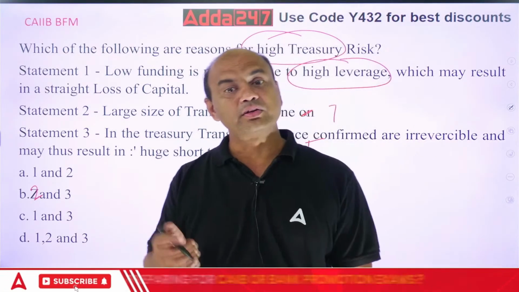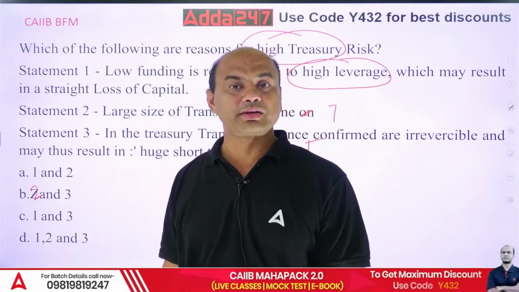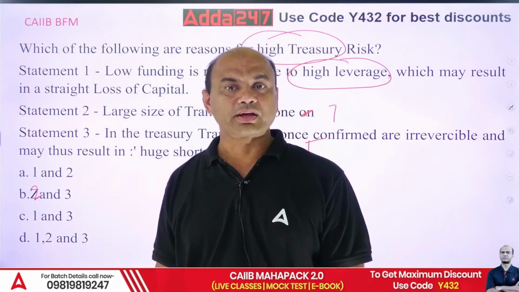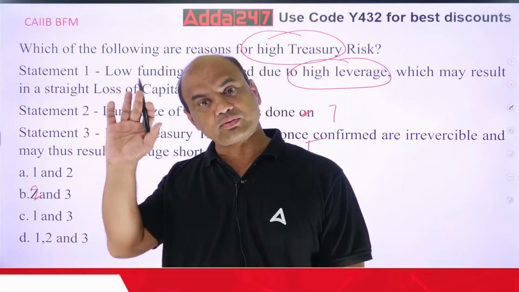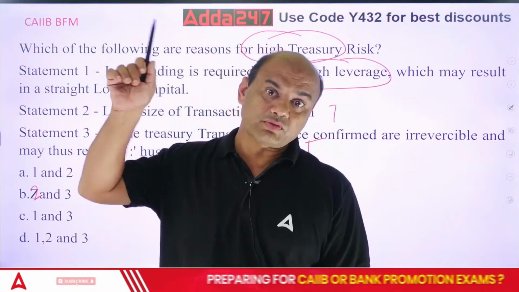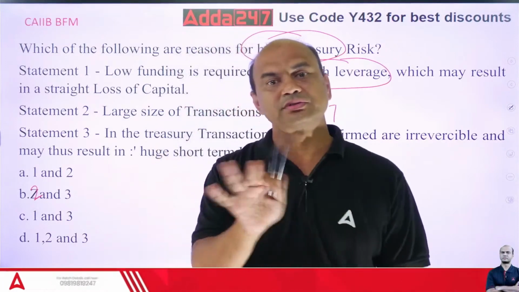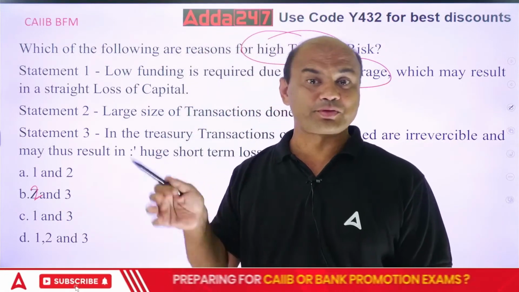Same thing you have in stock trading, day trading. Those who do day trading will get this. With a capital of 100 rupees, I can do a transaction of 1000. But if I suffer a loss, the full 1000 is to be paid from my pocket. I'll have to sell anything, even my house, but I'll have to pay that.